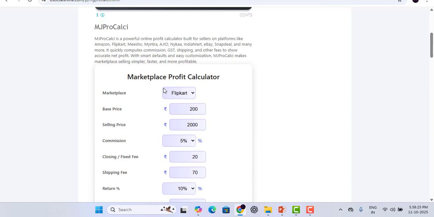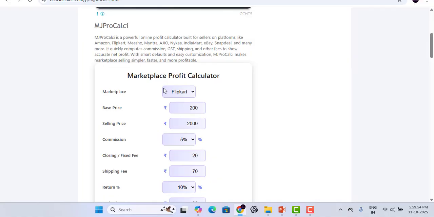And guys, if you want to use this website via mobile also, you can use it. I have given the website link in the description. Just copy and paste it in Google Chrome and it will load, so you can use it via mobile also.